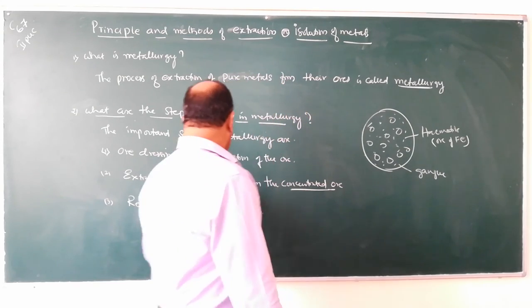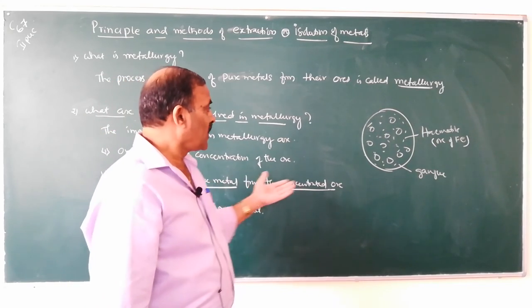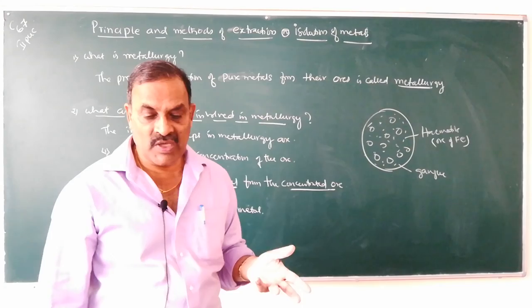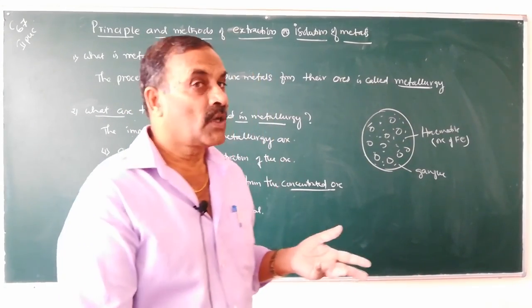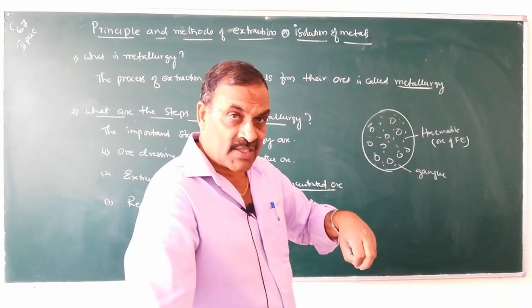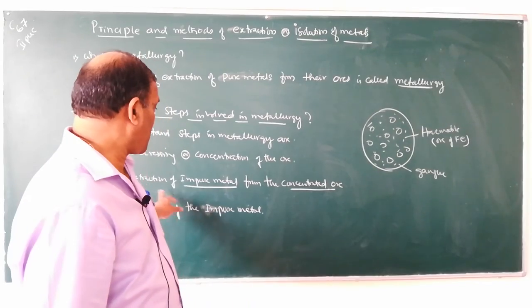The second step is extraction of impure metal from the concentrated ore. After removing the unwanted materials, the ore becomes concentrated ore. From the concentrated ore, how to extract the metal, that is the second step.